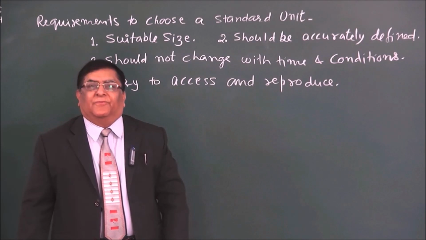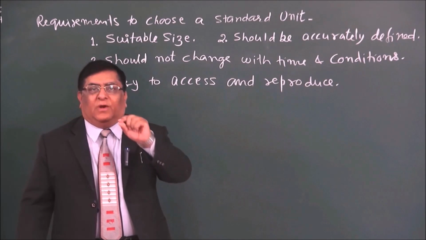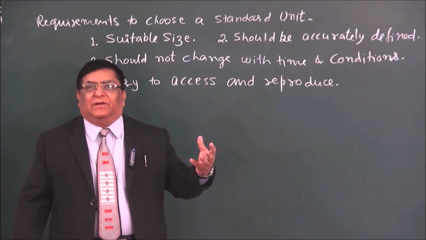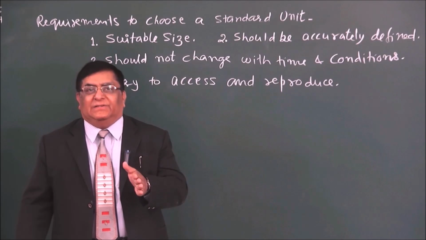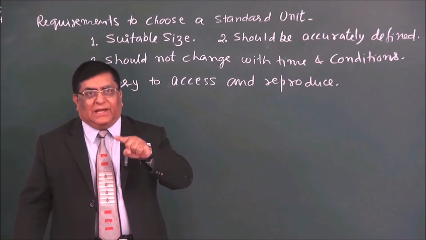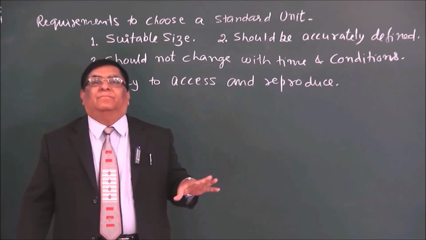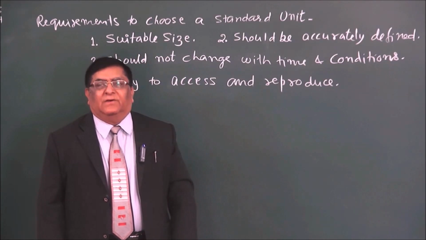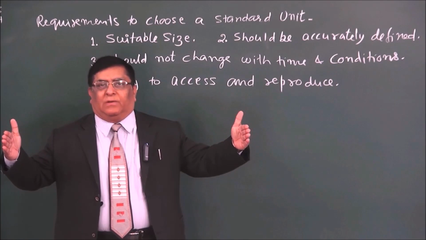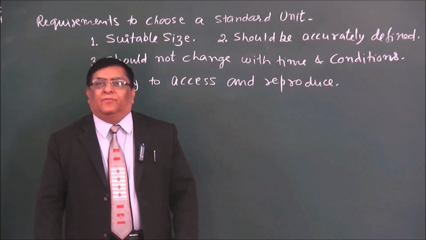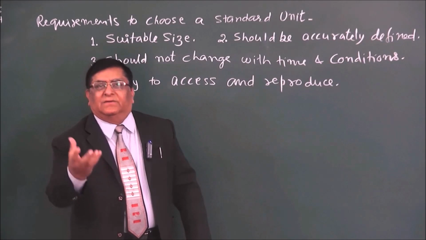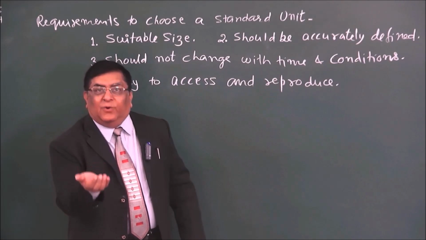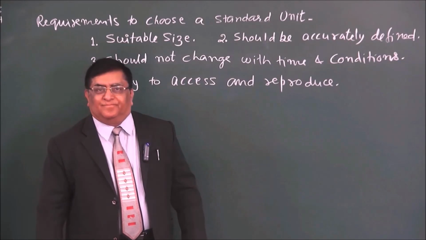Similarly, we use different units for gold, you have seen carats. We have different units for pressure and other things, wherever we need them, so that we don't have to multiply with many complex numbers. So that is the suitable size. For length we have chosen a size, 1 meter or 1 foot. For mass, the daily vegetable we get is 1 kilogram. The Britishers chose the size of the bread loaf they used to make, 1 pound.